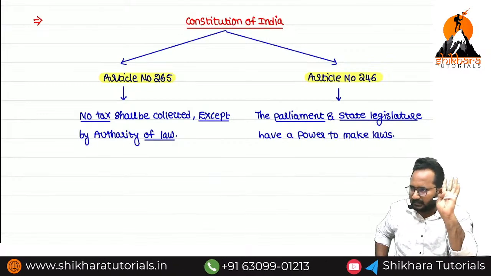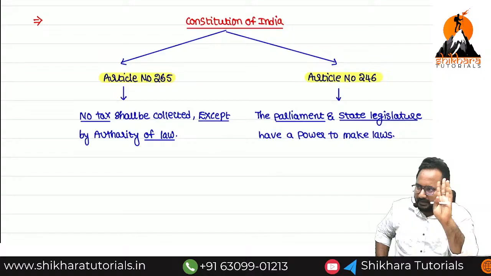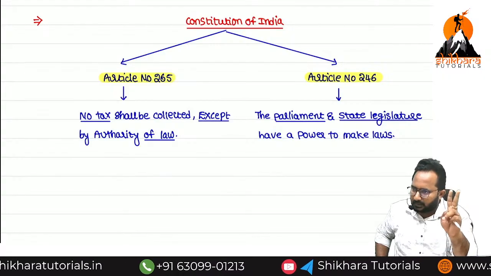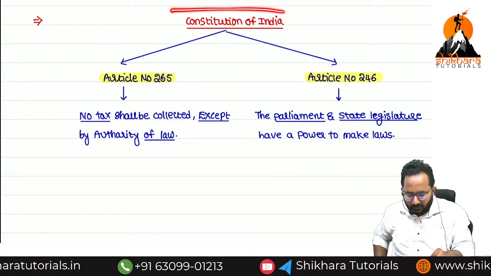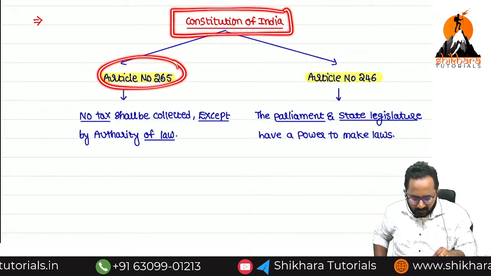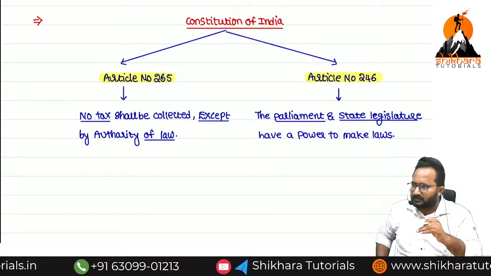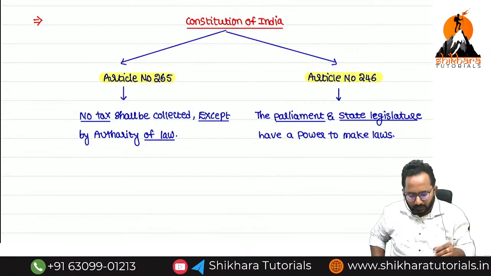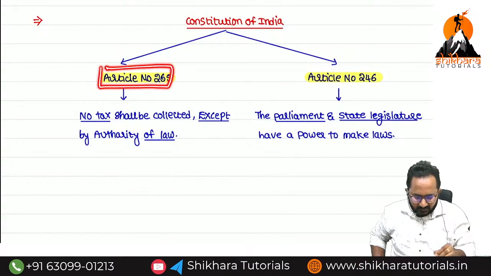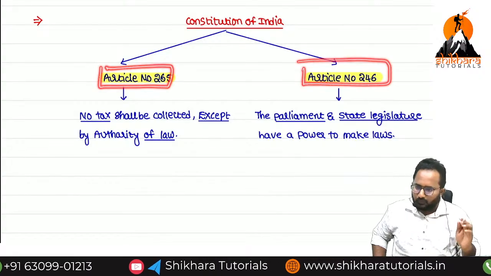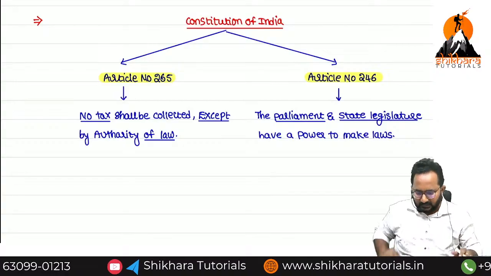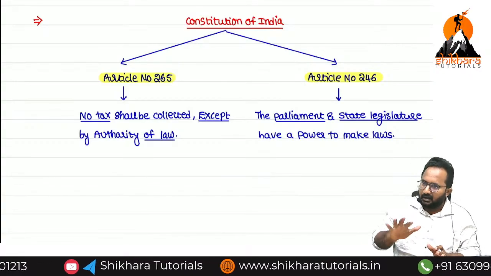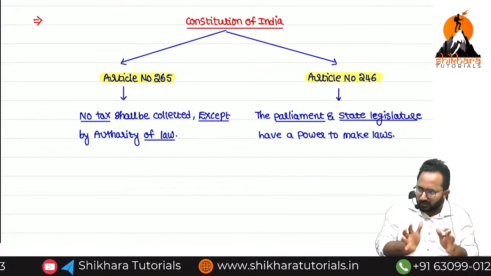Every act has sections, subsections, clauses, subclauses; the Constitution of India has article numbers. Out of that, how many articles do we need to refer to? Only 2. What are the 2? Article number 265, article number 246. This is a discussion already completed, and now we are revising.